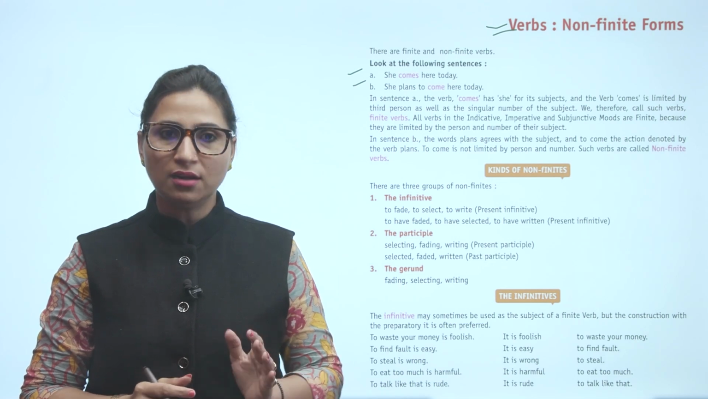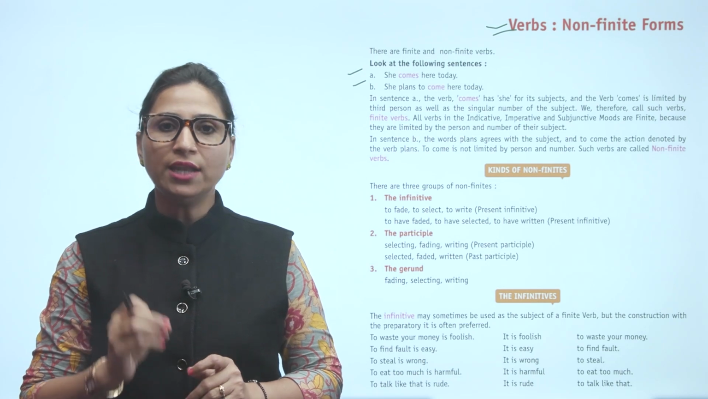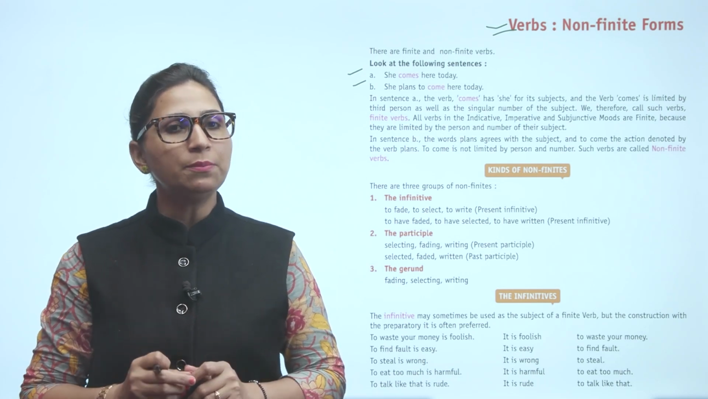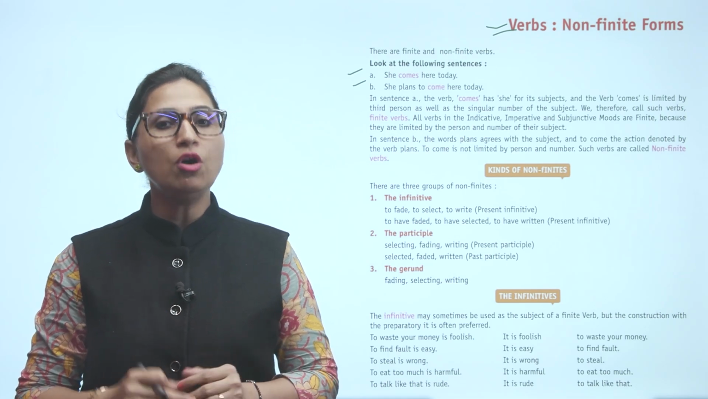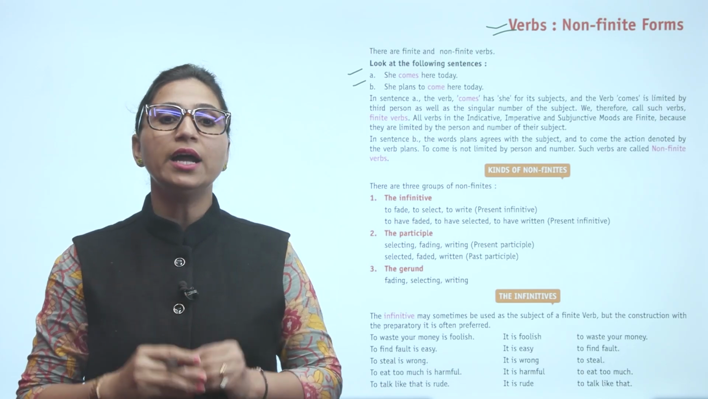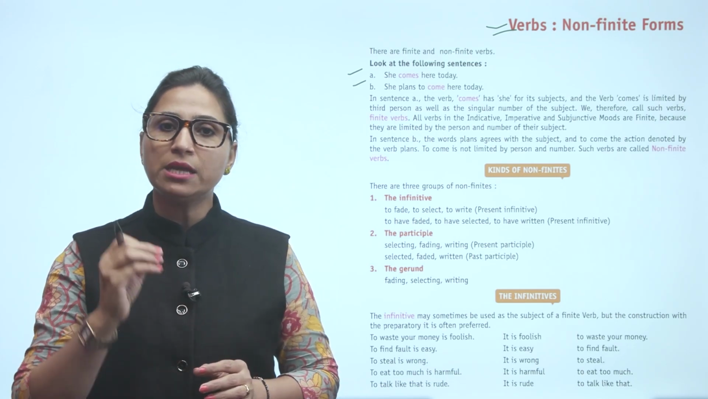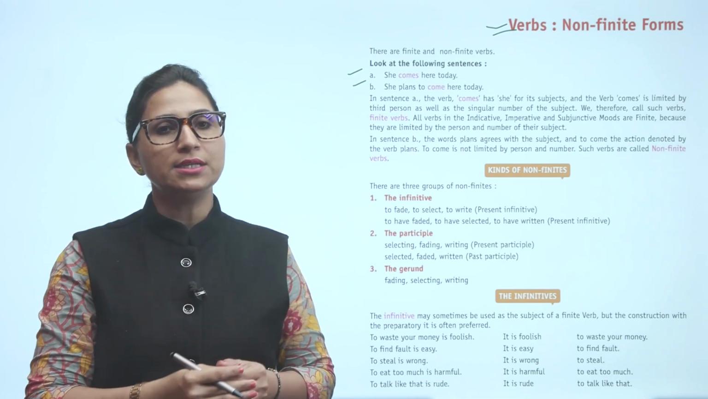In sentence A, the verb comes has she for its subject, and the verb comes is limited by third person as well as the singular number of the subject. We therefore call such verbs finite verbs. All verbs in the indicative, imperative and subjunctive moods are finite because they are limited by the person and number